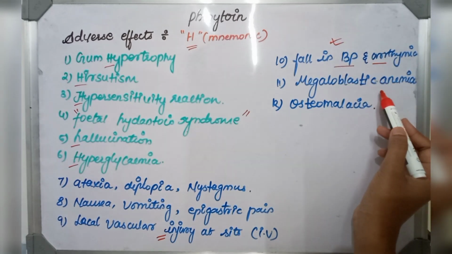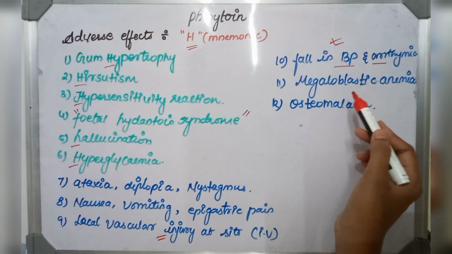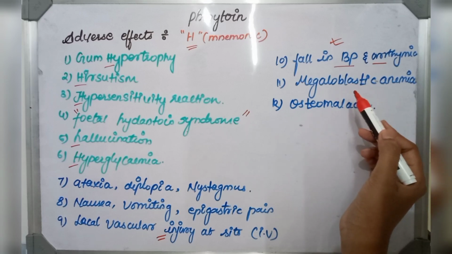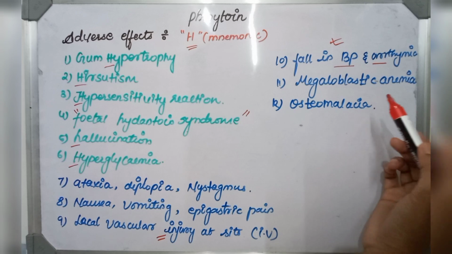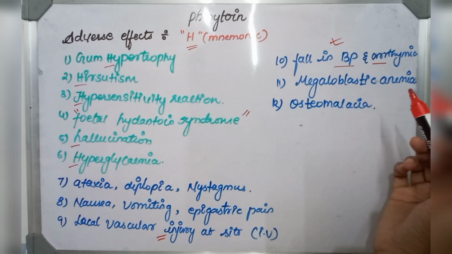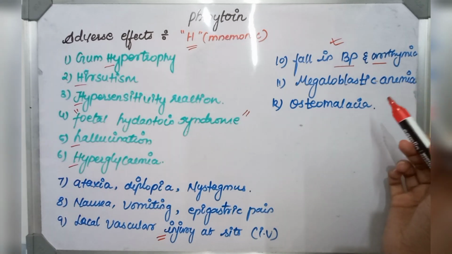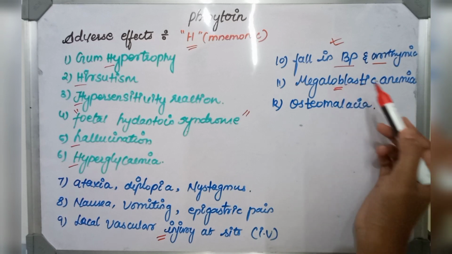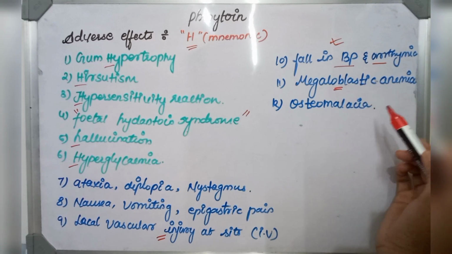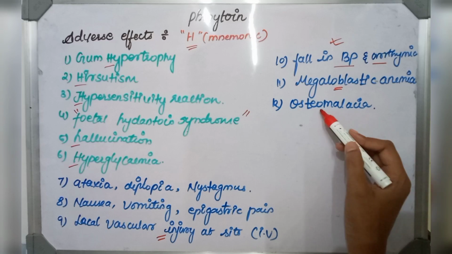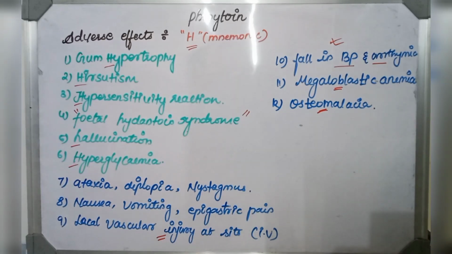Then megaloblastic anemia and osteomalacia. Phenytoin actually interferes with folate metabolism, so it causes megaloblastic anemia, and it interferes with vitamin D activation, so it produces osteomalacia.